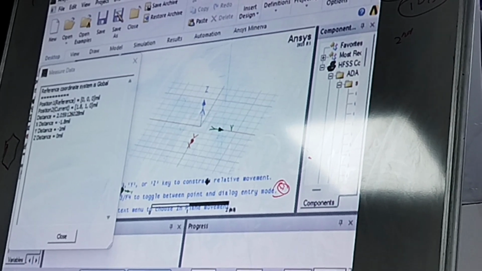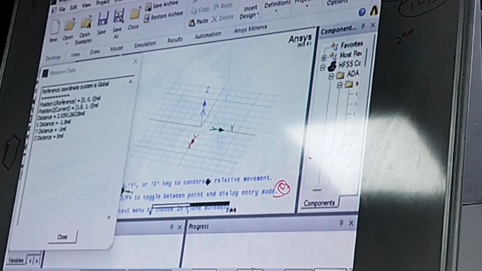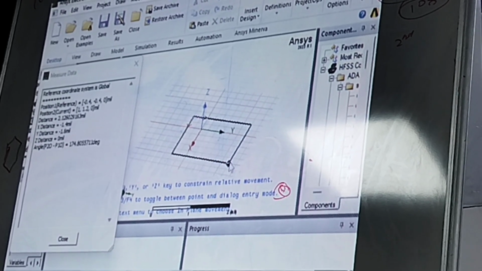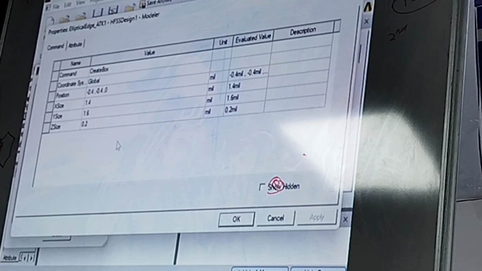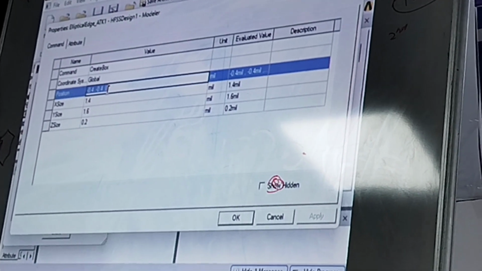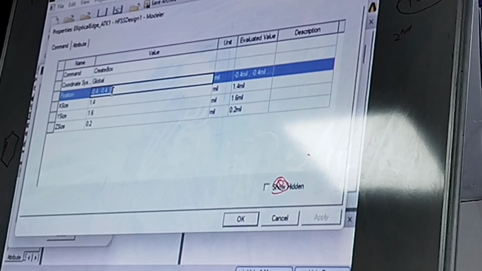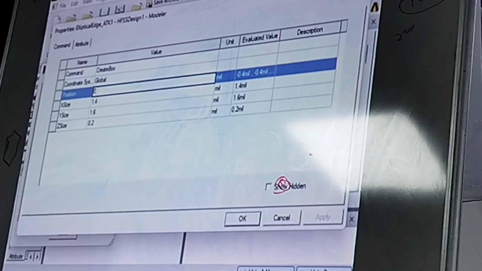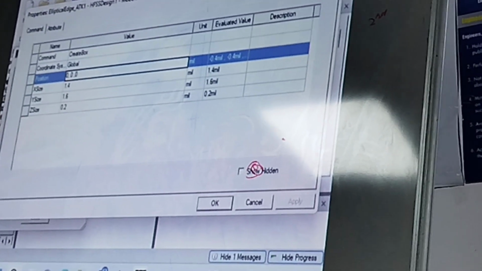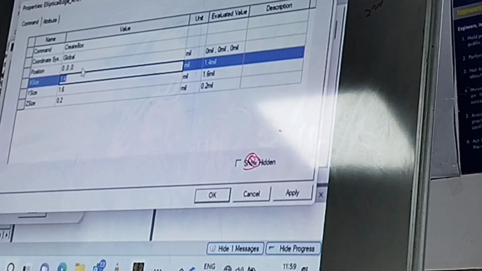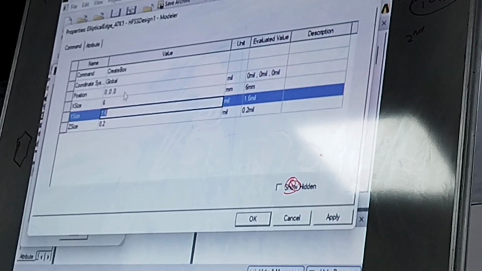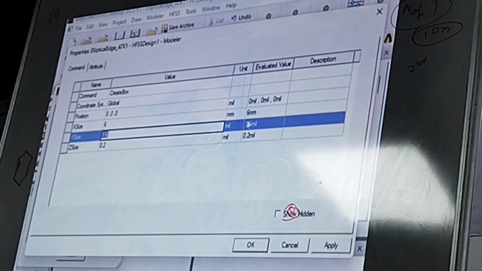Either you can give the values here, this is nothing but the coordinate system, the initial position of that particular geometry. Either you can give it out here or randomly draw a box and edit it over here. For example, in this case, 6 mm is the substrate size here. So I'll go for 0, 0, 0, which is nothing but the starting position. I'll keep it as the origin for the box here. The X size is 6 mm. We need to define the dimension there.